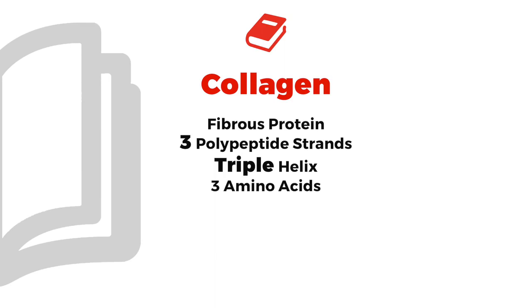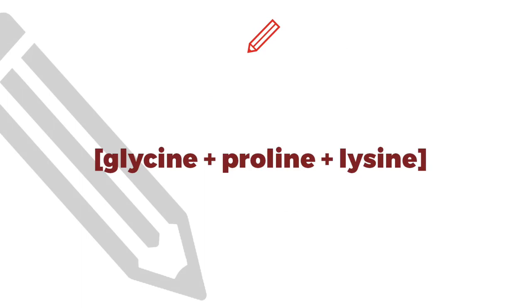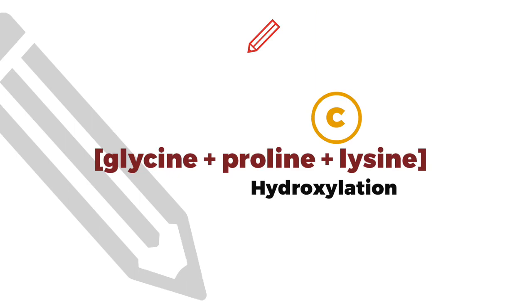And next line, 3 amino acids: glycine, proline, that's a big one, and lysine. Say to yourself, proline, that's a big one. And the reason why you're going to see on the next page. But what I want you to hone in on now is what happens to that proline and lysine in the second and third positions. Take a look at this visual here to point this out. Here you see the structure of collagen. You see there's proline and lysine. And what's going to happen is vitamin C is going to come and cause hydroxylation of that proline and the lysine.